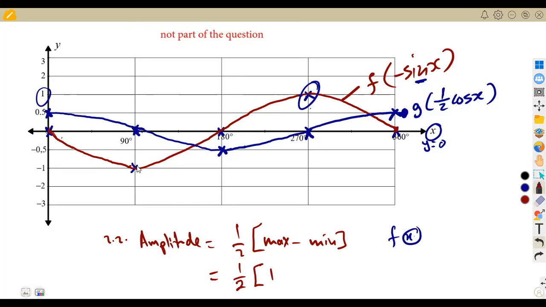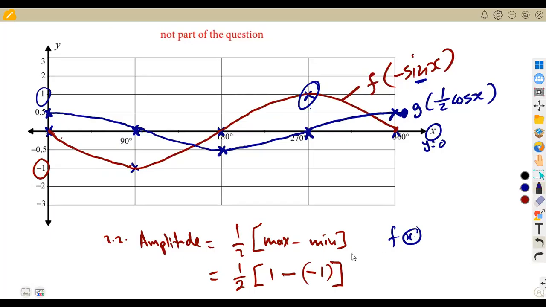The minimum value, this graph can go down, but it cannot go down to -2 or -3. It can only reach -1, which is our minimum value. The y value there is -1. There's a negative in the formula, and the minimum value is carrying a negative, so you must write a negative and a negative.